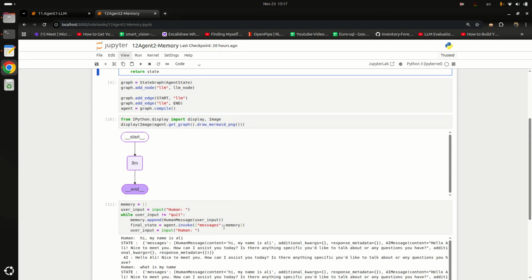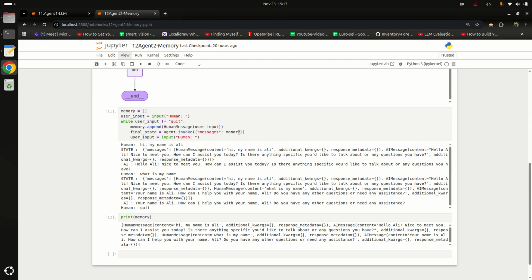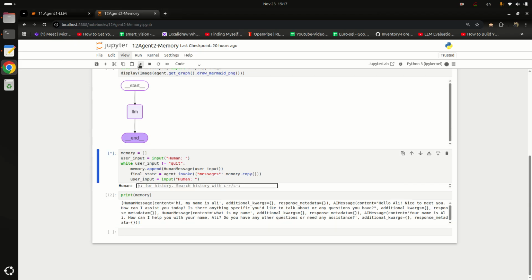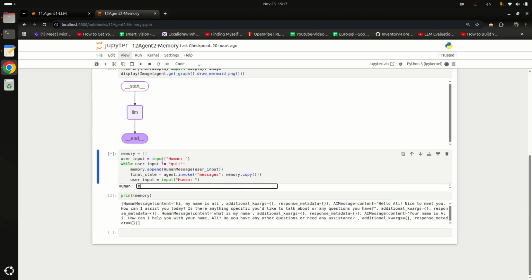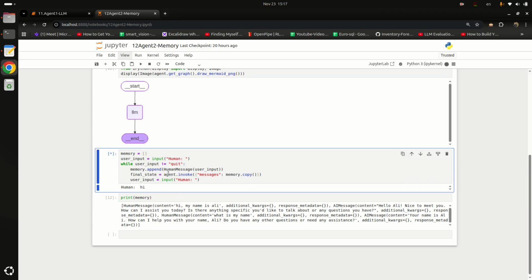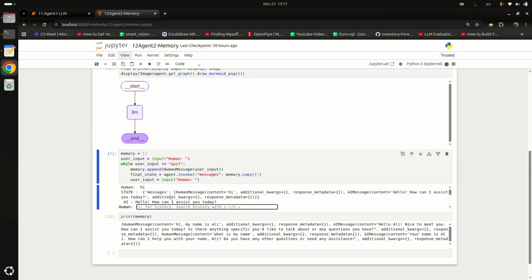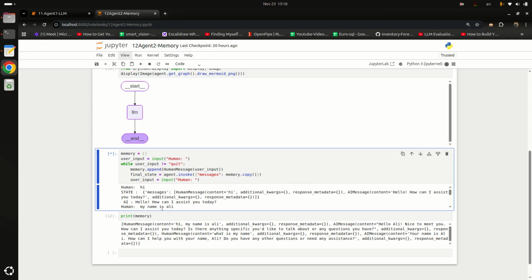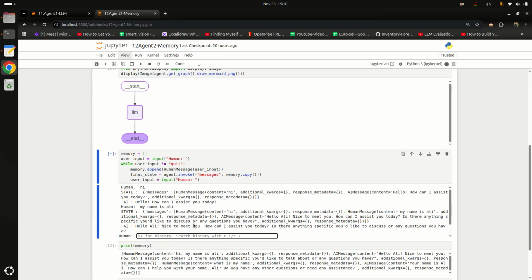in memory. If you don't want to send memory as an object, you will simply type memory.copy. Now you are sending just the copy, not the original object. Now let me just run it, and if I ask, hi, it says, hello, how can I assist you? And if I type, my name is Ali, it generated the response.